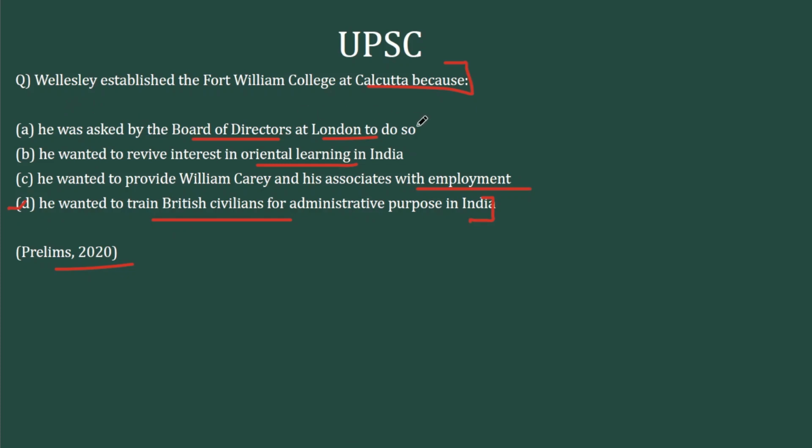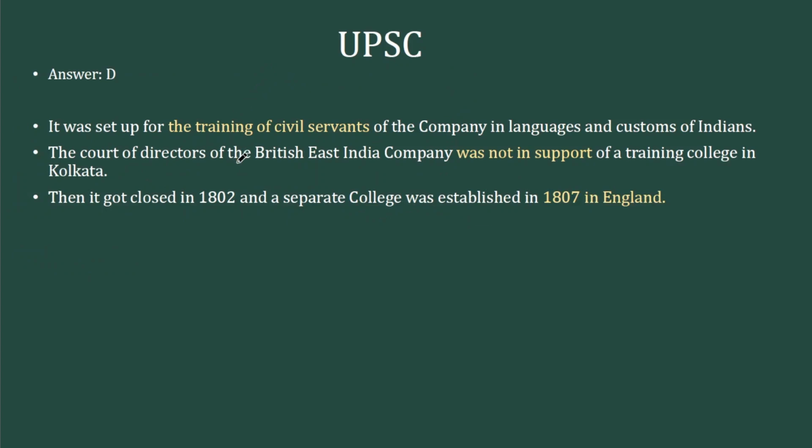And this particular option is related to this because the board of directors were not in support of this, they were against this. So Wellesley established this Fort William in Calcutta in 1800. Then the board of directors were against this, and this fort was closed in 1802, and a separate college was established in 1807 in England. So that's the history behind Fort William, Calcutta.